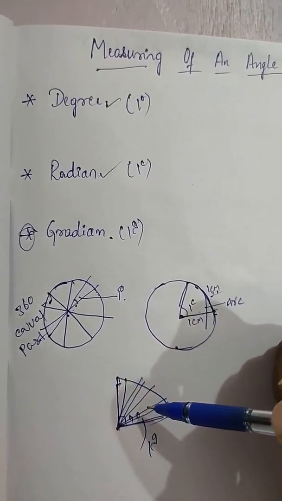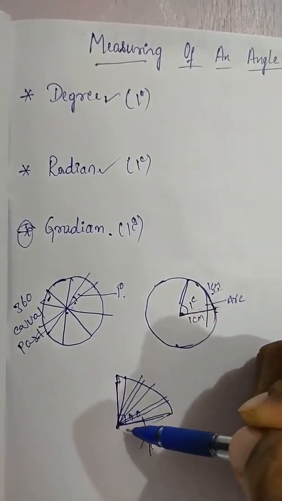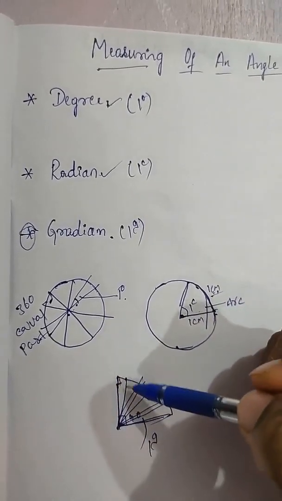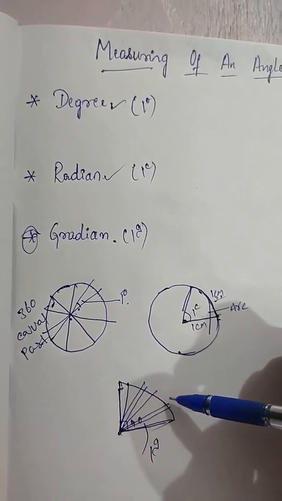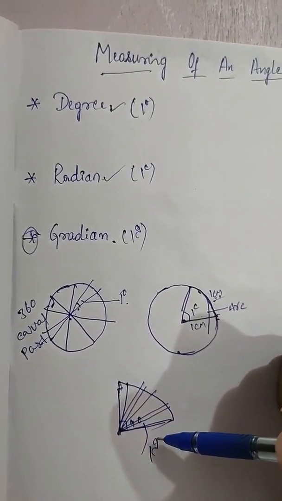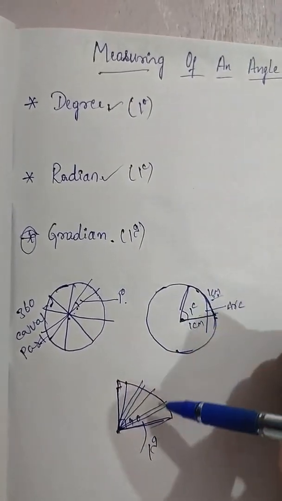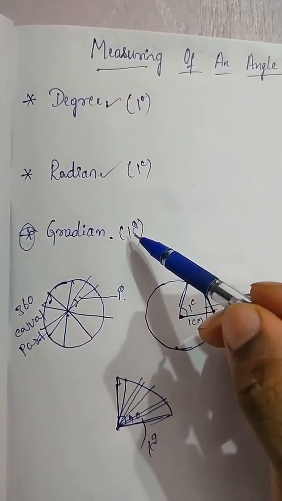Gradient. So what does a gradient mean? If the 90 degrees is divided into 100 equal parts, we call each part 1 gradient. Is it clear? Degree, radian, gradient. Gradient is denoted like this.